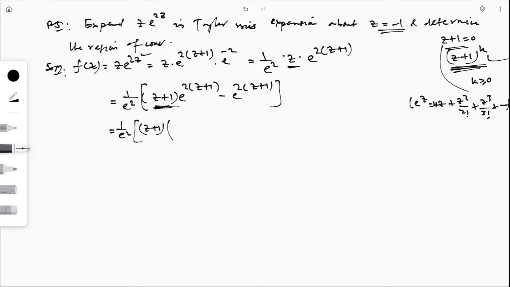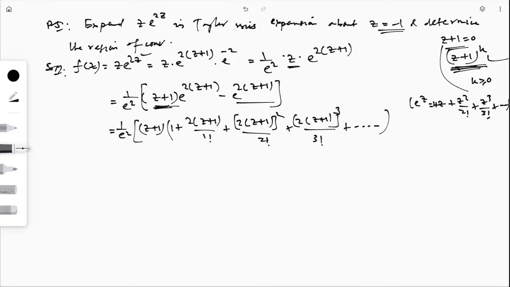Then e to the power 2(z plus 1) can be written as 1 plus 2 times (z plus 1) by 1 factorial, then 2 times (z plus 1) whole square by 2 factorial, then 2 times (z plus 1) whole cube by 3 factorial plus dot dot dot.